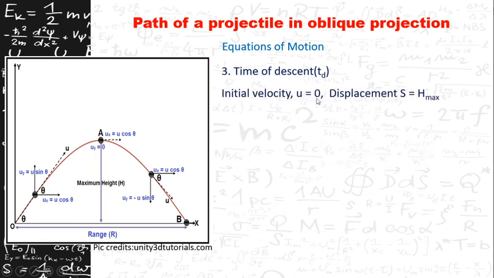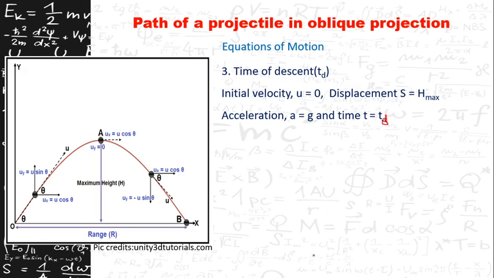The displacement here is h max, that is the maximum height. Then the acceleration a, since it is falling here, is considered as plus g. The time taken is td here. It should be td. There is a typing mistake here. It should be td.